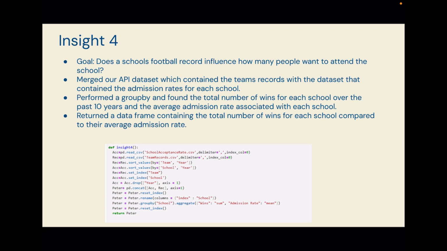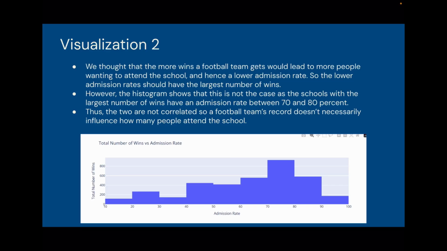So for our next insight, we wanted to look at if a school's football record influences how many people want to attend the school. To do this, we merged our API dataset, which contained the team's records, with the dataset that contained the admission rates for each school. I then performed a group by and found the total number of wins for each school over the past 10 years and the average admission rate associated with each school. I then returned a data frame containing the total number of wins for each school compared to their average admission rate. And to show this, I plotted this histogram comparing the total number of wins versus the admission rate.